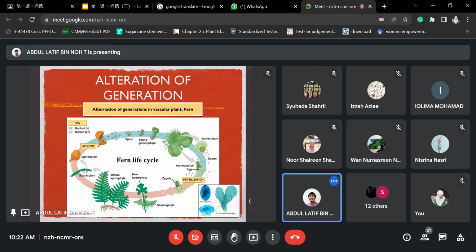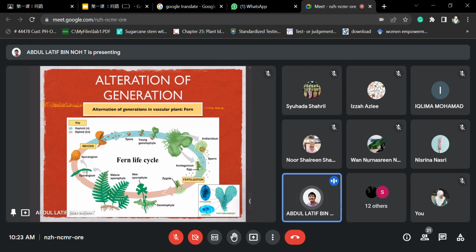Okay, let's look into a fern pula. Right, fern life cycle. Fern ni paku pakis lah. The fern ni pula normally is not bukan pokok yang berbatang, not the herbs as well, but they are in the category of ferns. Right, the herbs types lah. So as a summary, dia punya haploid dengan diploid punya life cycle tu almost lebih kurang sama. Nak kata haploid lama, not really, nak kata diploid lama, not really juga. So they are quite balanced lah, compared to moss tadi.